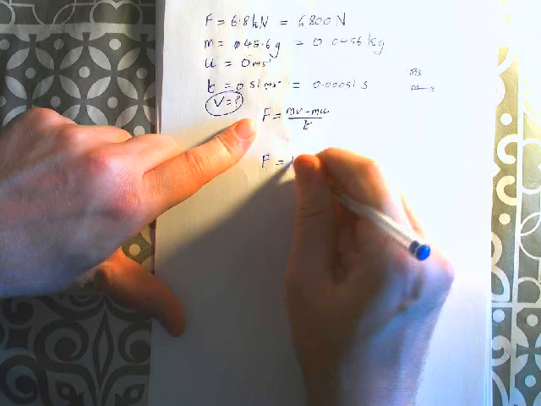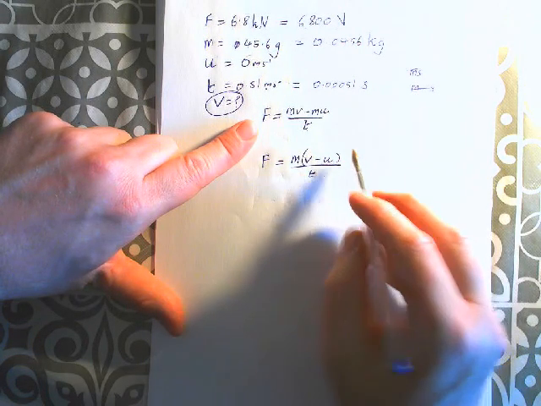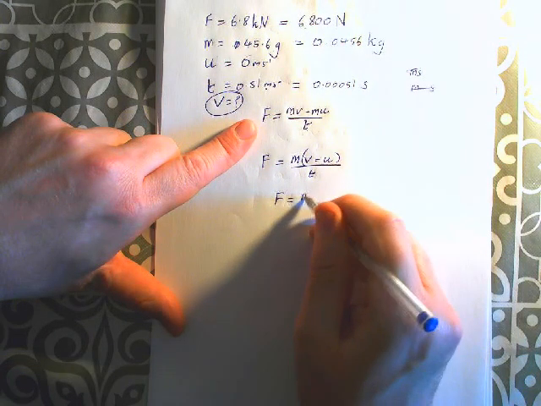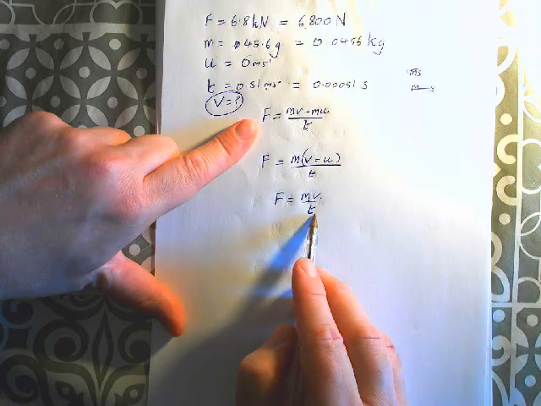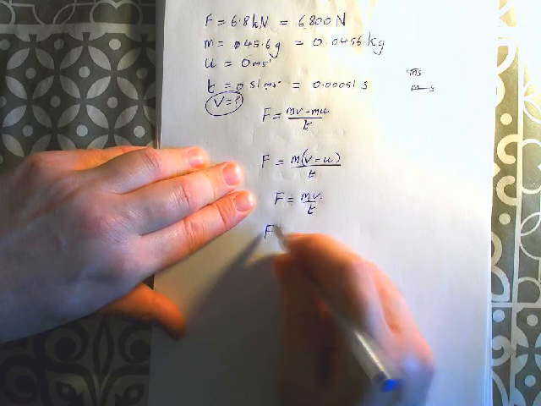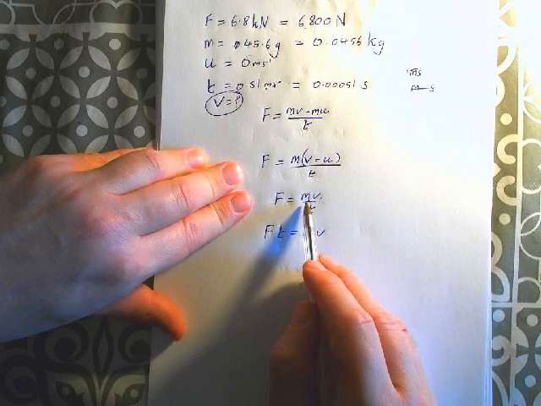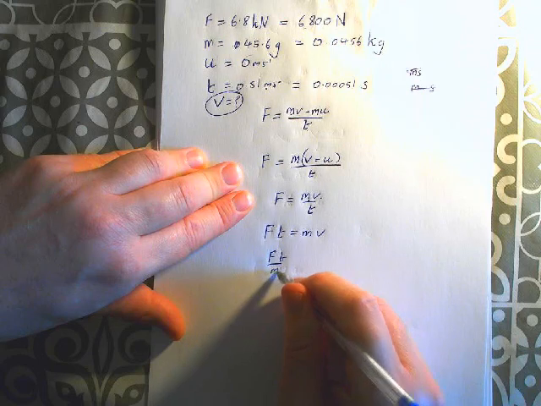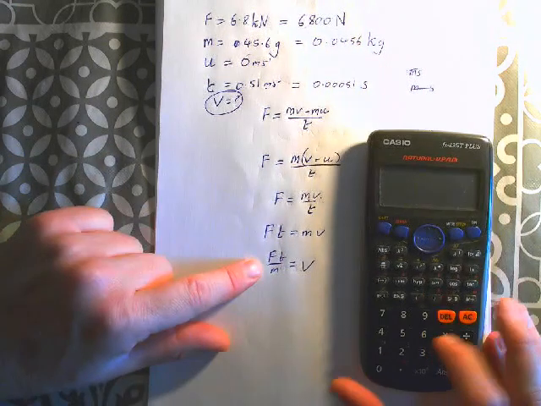Okay. Well, again, let's just be a bit smart about this. Let's take M out. So F equals M multiplied by V minus U all over T. Because U is 0, this is just going to go away. So we have F equals mv over t. The force is the mass times the final velocity divided by time. And we're looking for final velocity. So it's a little bit of algebra. Bring the t across, or multiply both sides by t. And then bring the m across, or divide both sides by m. And we have ft over m will give us our velocity.